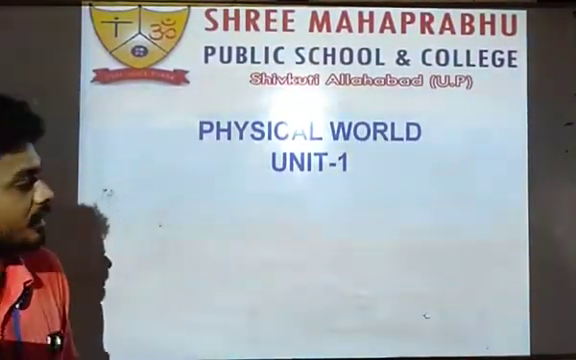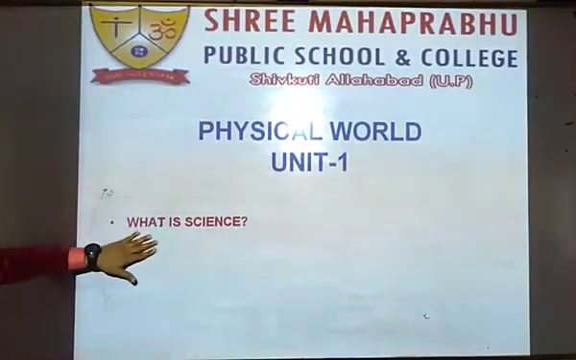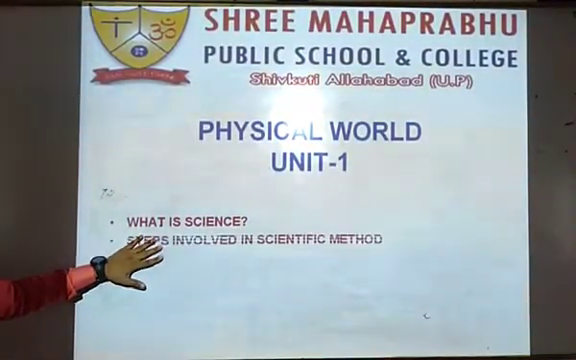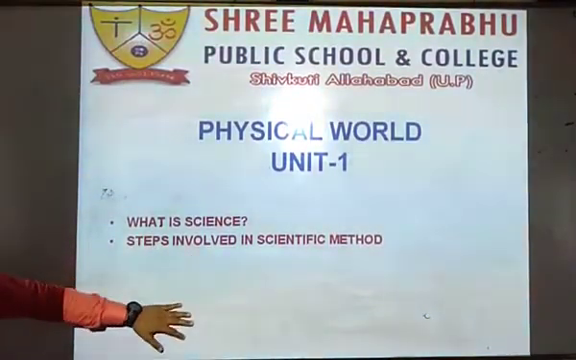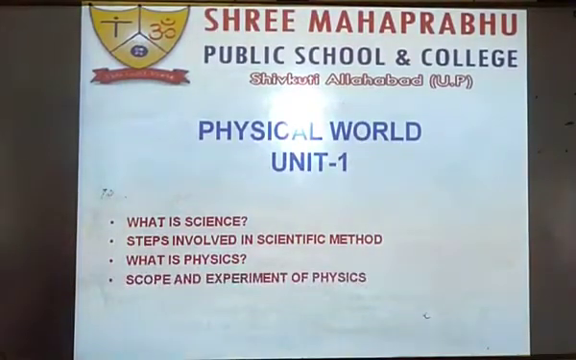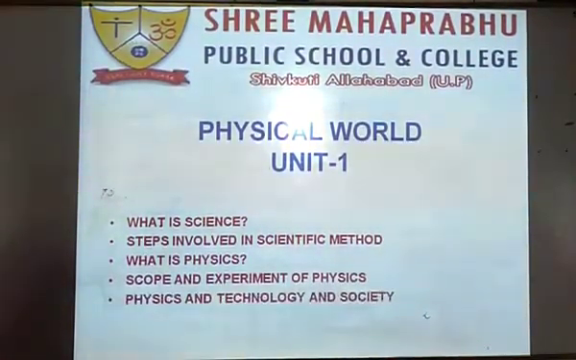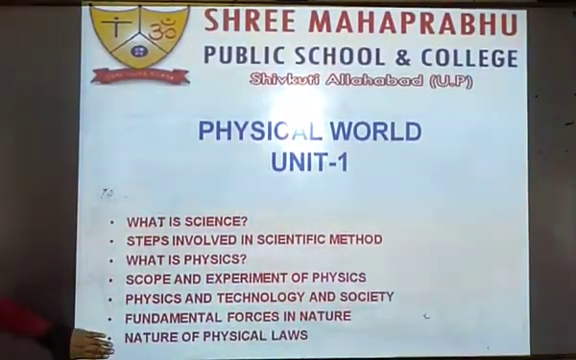In this chapter, the topics we are going to discuss are: number one, what is science. Number two, steps involved in the scientific method. Number three, what is physics? After that, scope and excitement of physics. Next, physics and technology and society. Fundamental processes in nature. And the last one is the nature of physical laws.